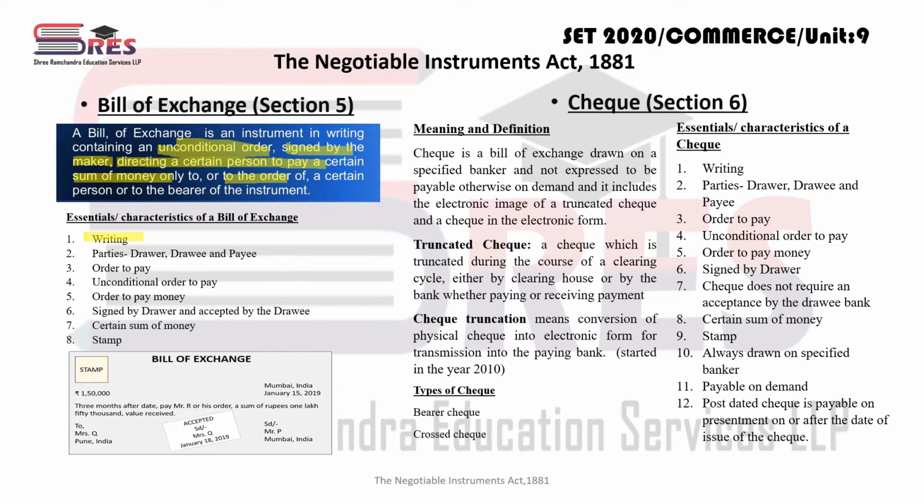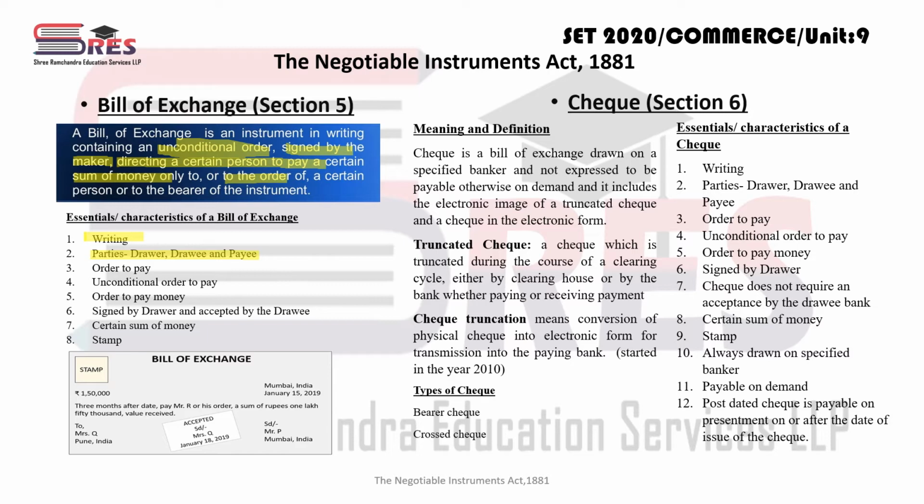Okay. Then in this case, who will be the drawer, who will be the drawee, and who will be the payee? We'll take one example. Suppose Mr. A is a seller, Mr. B is the buyer. Okay. Now Mr. A has sold some goods to Mr. B on credit. Right? Say for example 5 lakhs का goods credit में बेच दिया. Now Mr. A, since he sold goods to Mr. B of rupees 5 lakhs on credit, A has to recover that money from B.